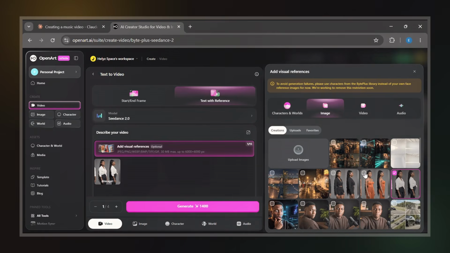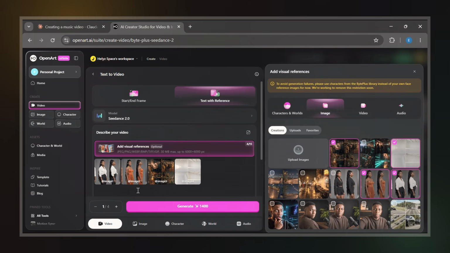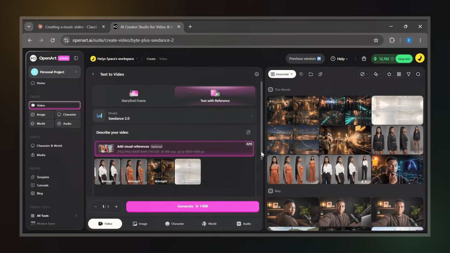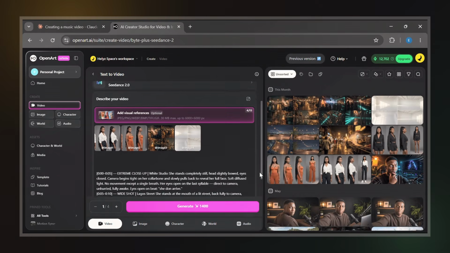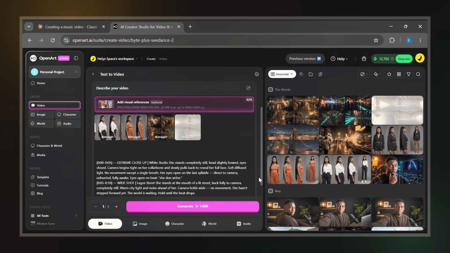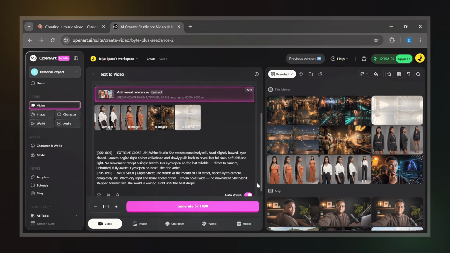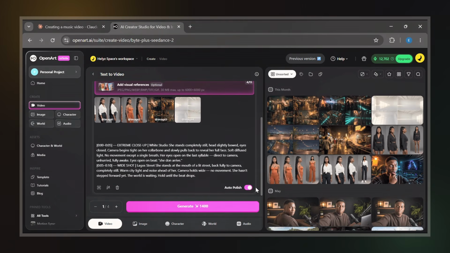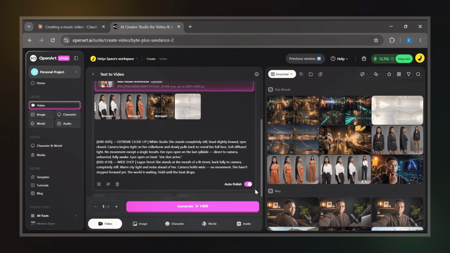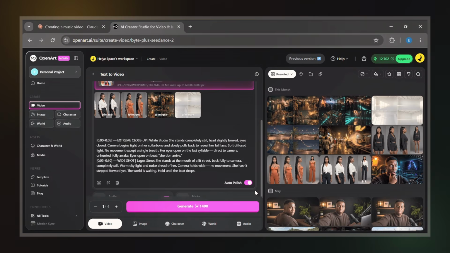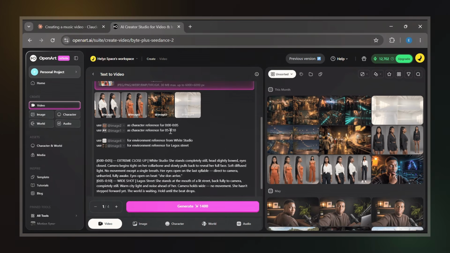Make sure you're using the text-to-video workflow with references. Instead of relying on a start frame and end frame, I'm generating directly from text while using the reference images to guide the result. I reference both the character and the environment. Since the character changes outfits throughout the music video, I also specify which character image should be used for each timestamp section. I do the same thing for the environment references. Once everything is in place, the setup is ready for generation.